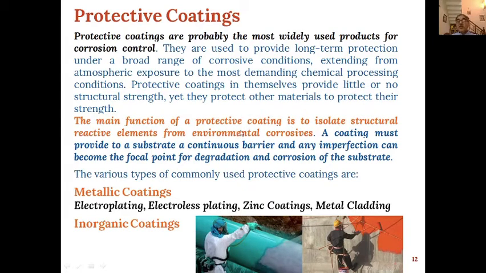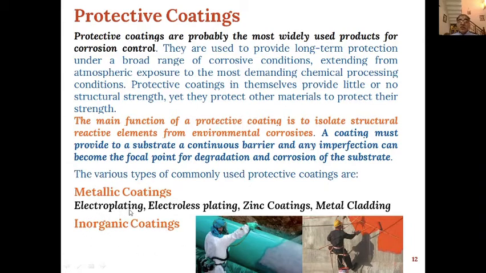The main function of a protective coating is to isolate structurally reactive elements from environmental corrosion. This coating must provide the substrate a continuous barrier, and any imperfection can become the focal point for degradation and corrosion of the substrate. These protective coatings are of two types: metallic coatings and inorganic coatings.